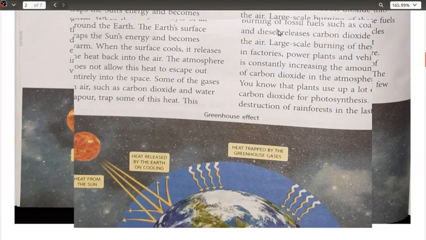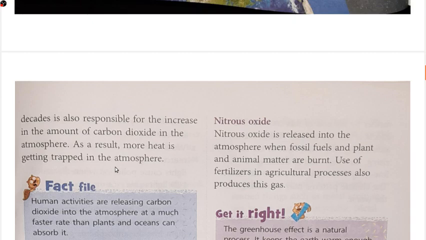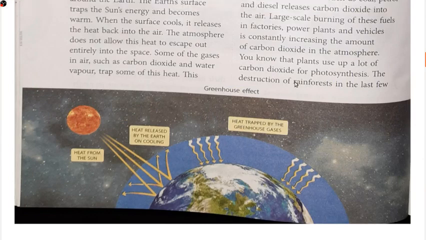Now the destruction of rainforest in the last few decades is also responsible for the increase in the amount of carbon dioxide in the atmosphere. As a result, more heat is getting trapped in the atmosphere. अब क्या है, कुछ सालों पहले, ठीक है, 10 साल 20 साल या 40 साल, इन पिछले सालों में क्या हुआ है कि मोर एंड मोर रेन फॉरेस्ट की जब हम बात करते हैं तो रेन फॉरेस्ट क्या है, जनरली फॉरेस्ट एरियाज विच आर गेटिंग डिस्ट्रॉयड आइदर फॉर द कंस्ट्रक्शन पर्पसेस और due to forest fires or anything like that, whatever may be the reason for the destruction.